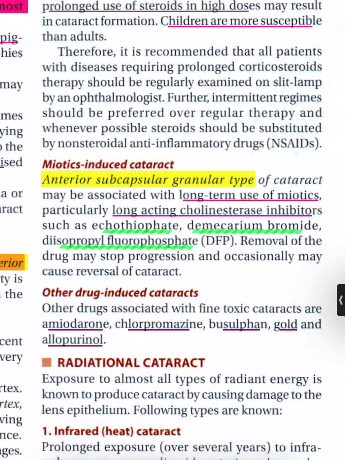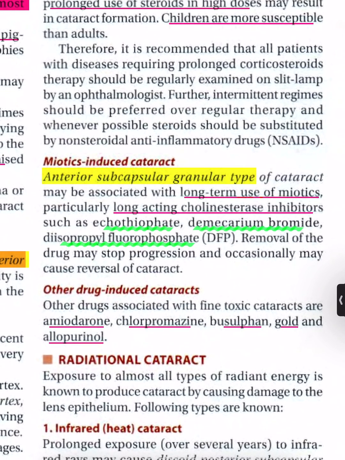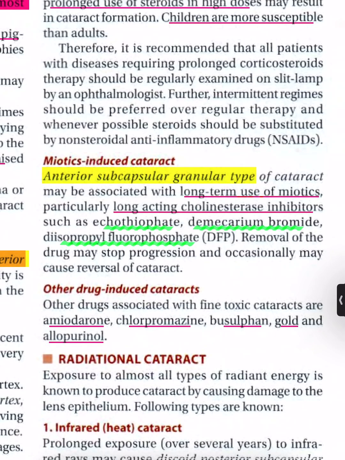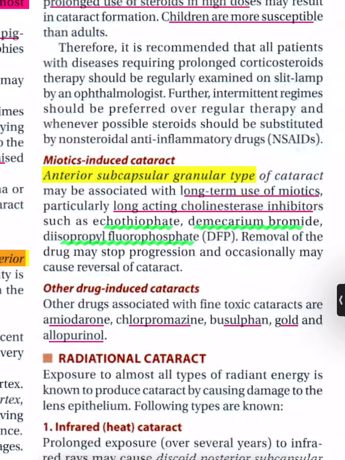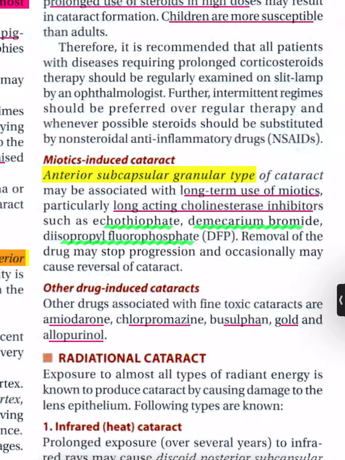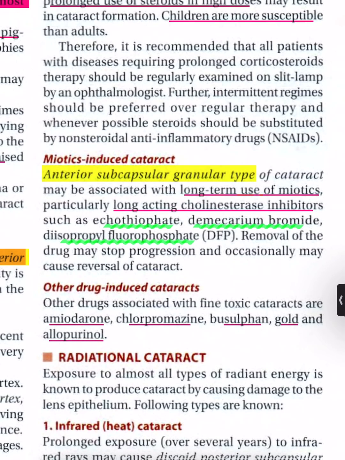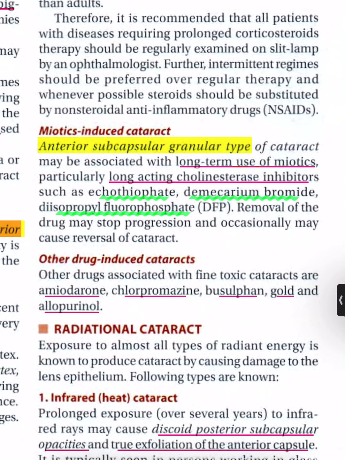Miotics-induced cataract. Anterior subcapsular granular type of cataract may be associated with long-term use of miotics, particularly long-acting cholinesterase inhibitors such as echothiophate, demecarium bromide, and diisopropyl fluorophosphate, DFP. Removal of the drug may stop progression and occasionally may cause reversal of cataract.